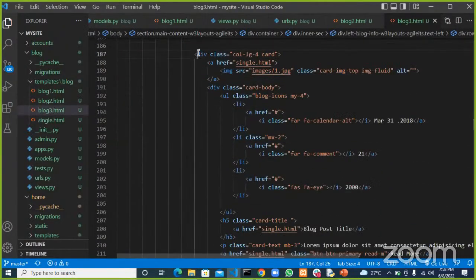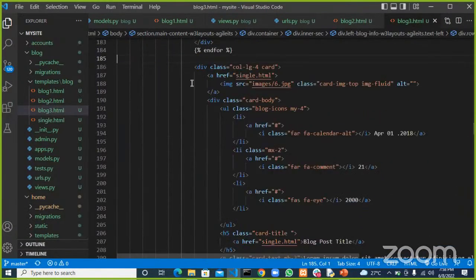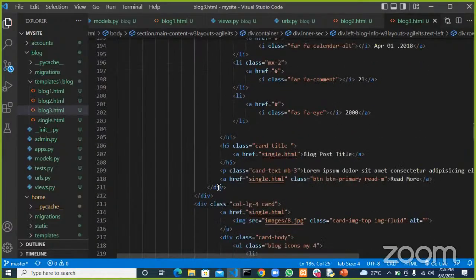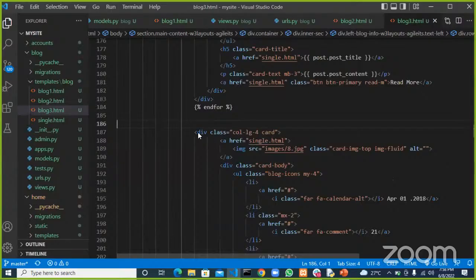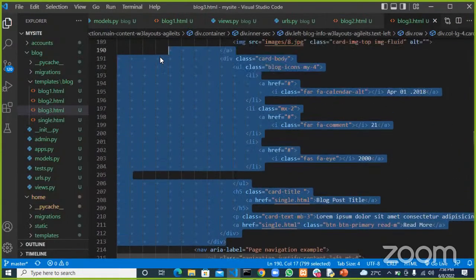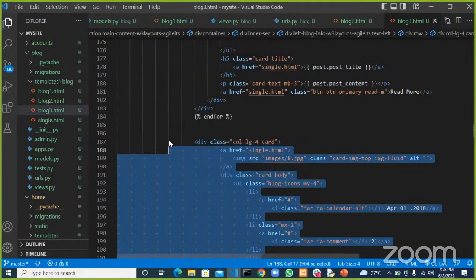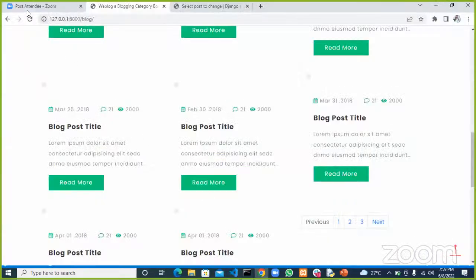All right, let's do this other one. I think that should be the last one. Okay, I think that's the last one. All right, so that's all. Let's go back and refresh our page and see what is happening.